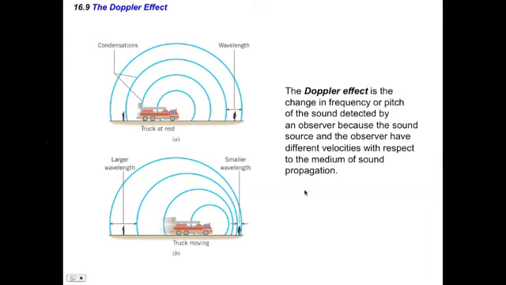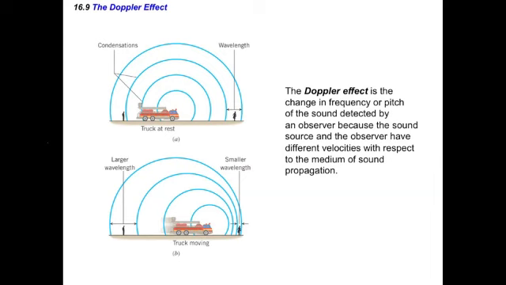The last topic here is the Doppler effect, and that's going to show what happens to a wave when we have an object that's moving. For everything we've looked at so far, the source of the wave was at a constant position. The Doppler effect takes care of what happens if a source or an observer is moving relative to the wave itself.